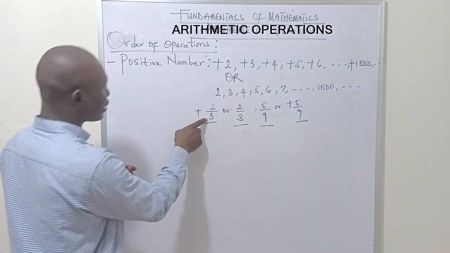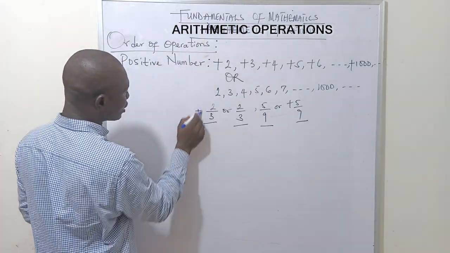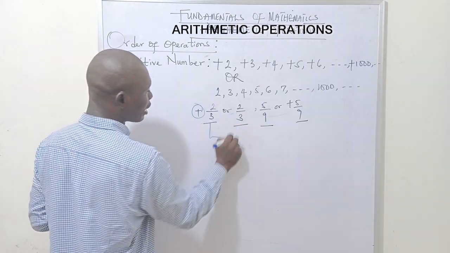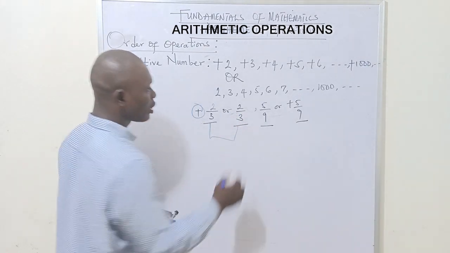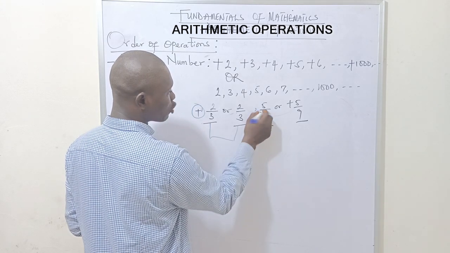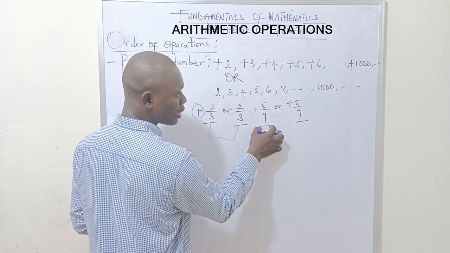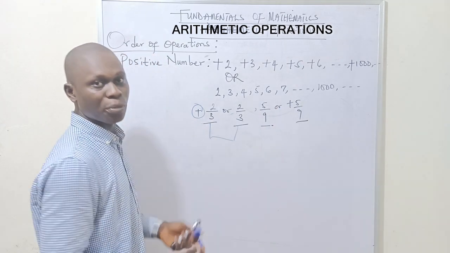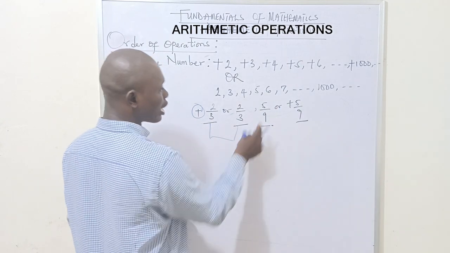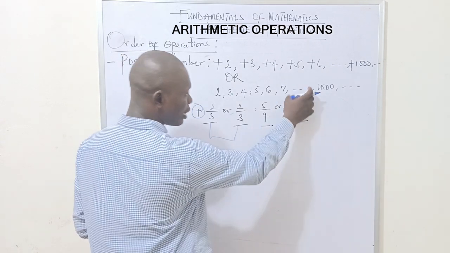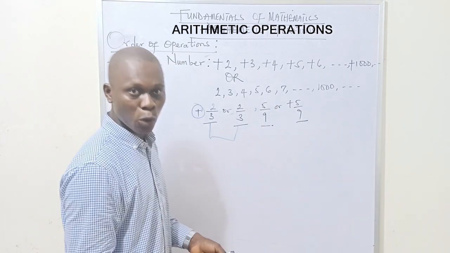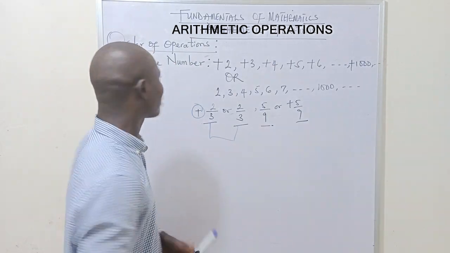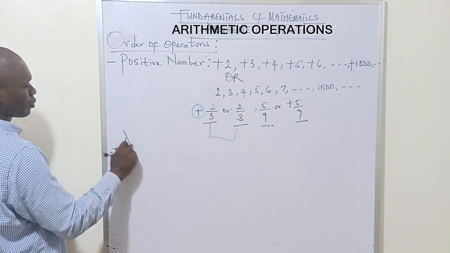Can you see? This one is preceded with a positive sign, and this one has no positive sign. It means each of them can be regarded as a positive number. Look at this also: this has no sign before it. What I mean by sign is the operator sign. We don't have an operator sign before it, and it is just coming alone, or with +5/9. All of these numbers can be regarded as positive numbers. Now, let's see the negative numbers.